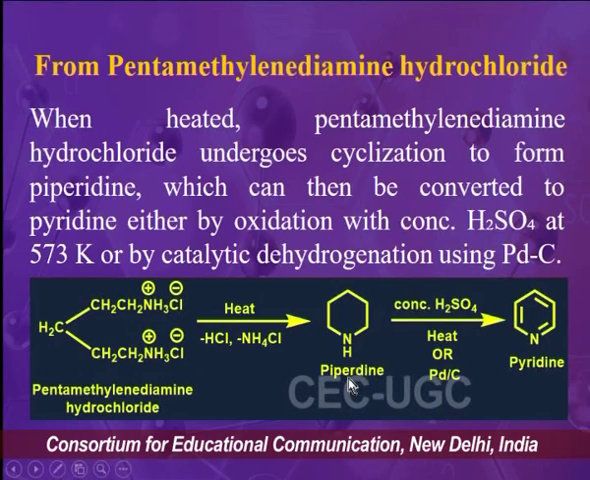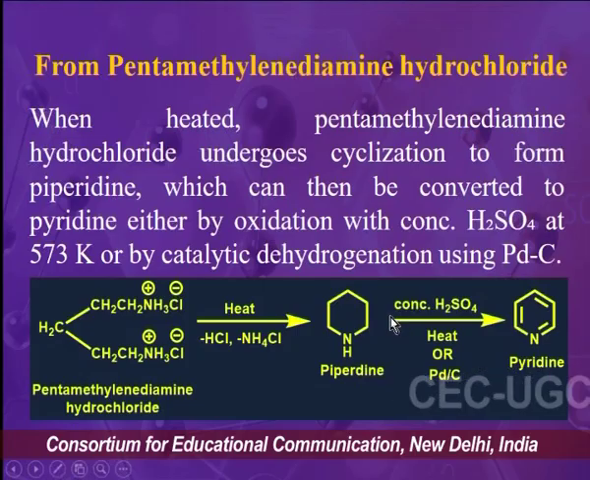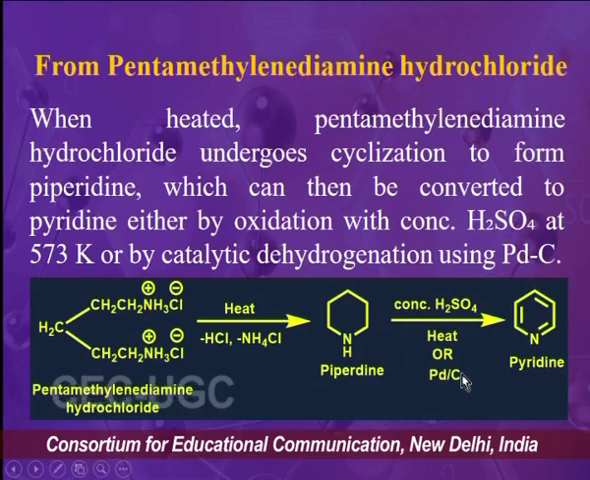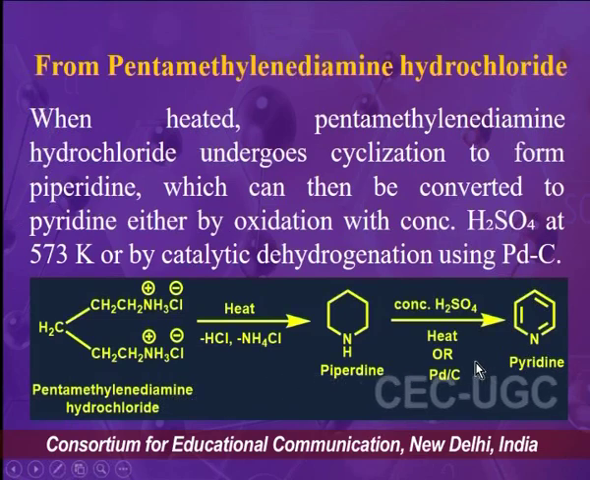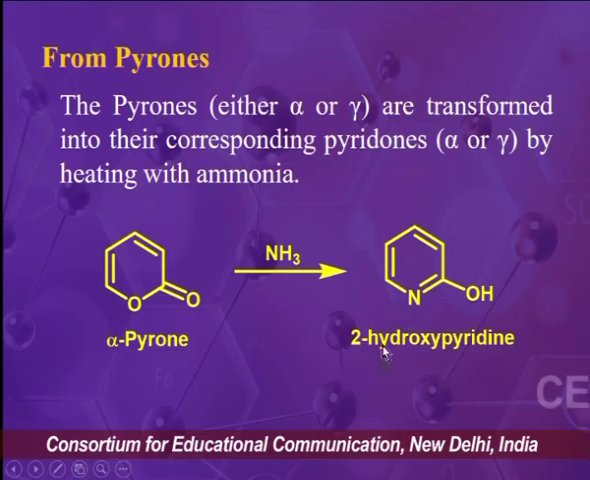Then this piperidine on treatment with concentrated H2SO4, or we can also use palladium charcoal, will produce pyridine as the final product. The third synthesis for the pyridine derivative is from pyrone compounds. So for the synthesis we can use either alpha pyrone or we can use gamma pyrone.